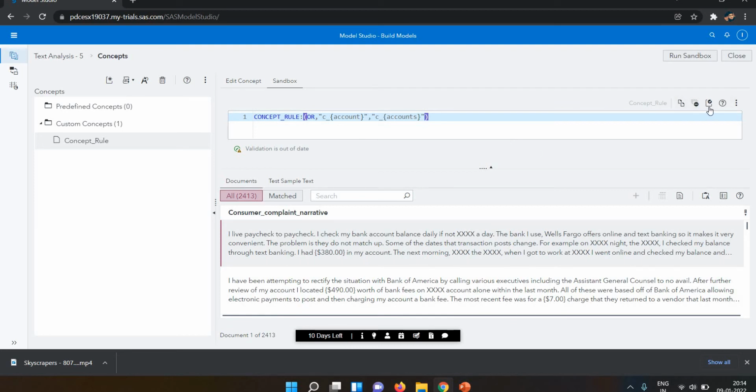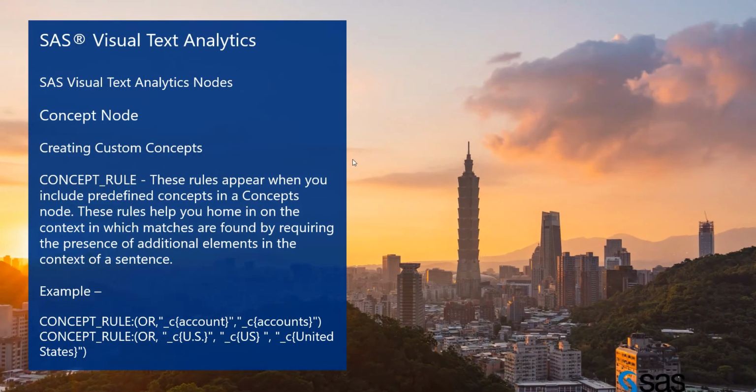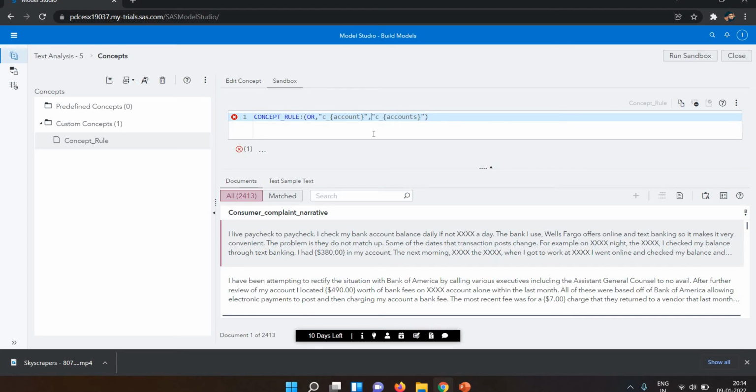Let's suppose I check if it is correct or not. It will show some error if it is not correct. Right now it's showing the error. Let's see what the error is: invalid code.